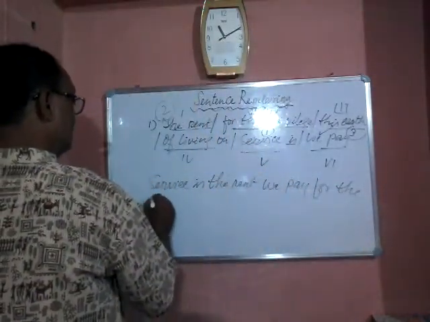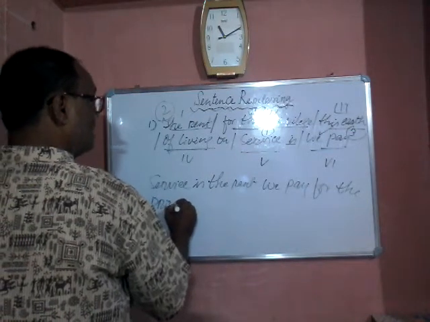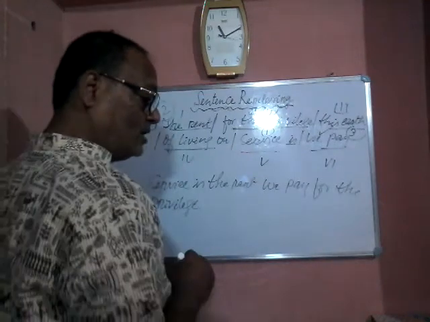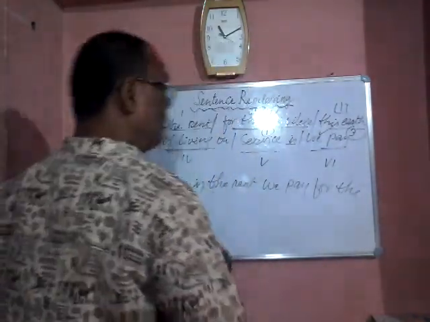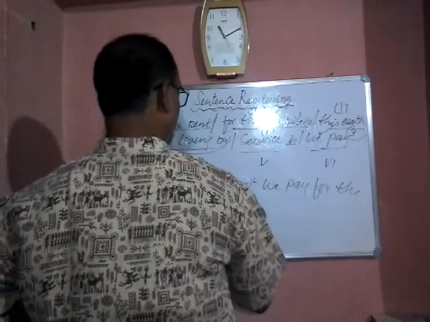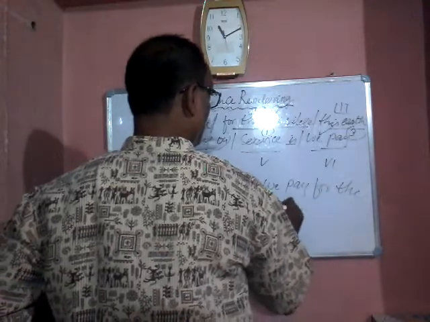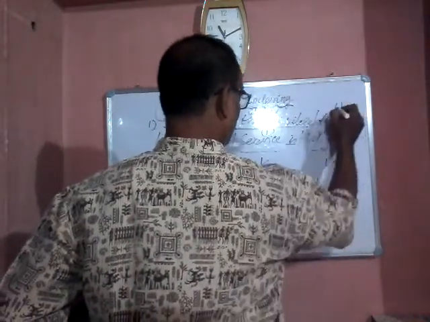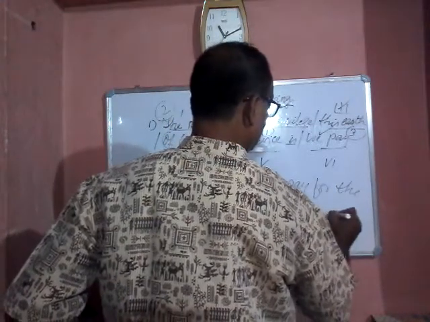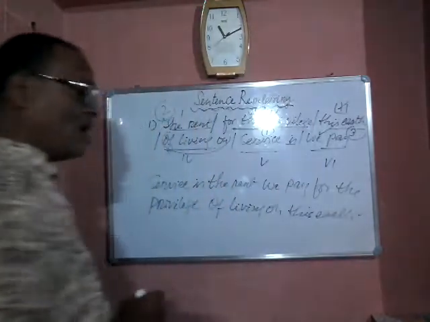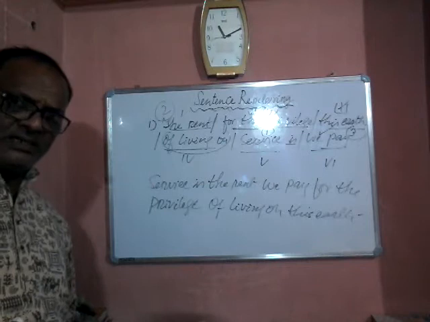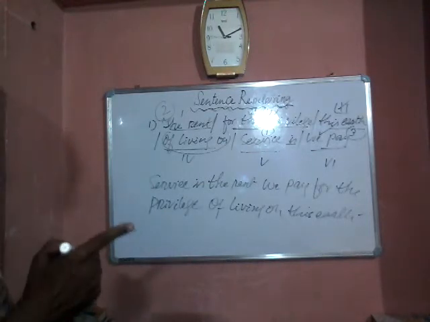For the privilege of living on, and the last part, on this earth. Here you see. Now, after reordering the sentence, you count the number of phrases.